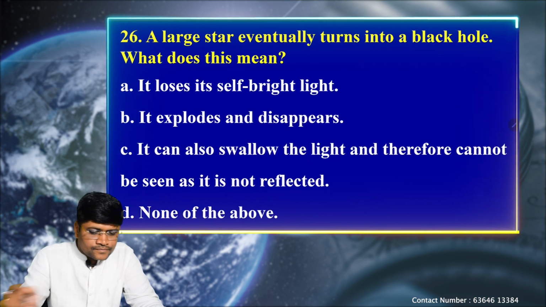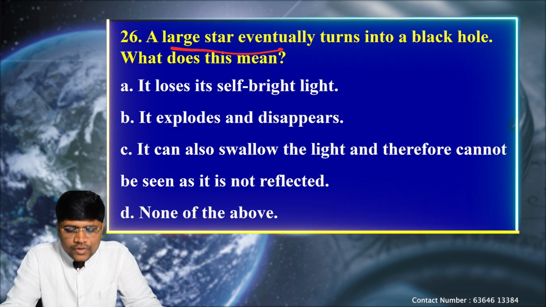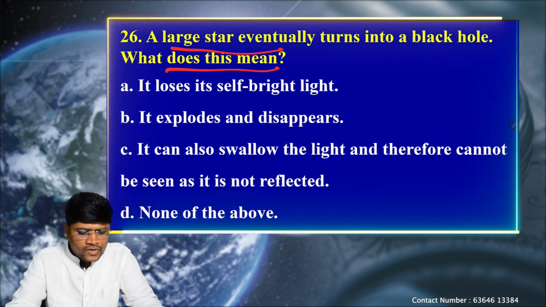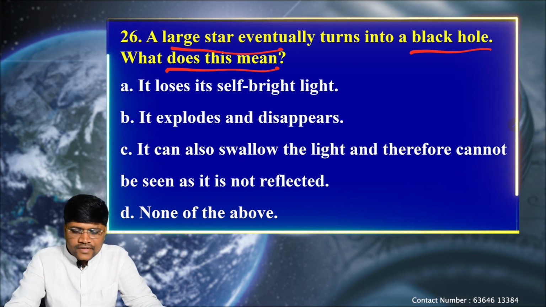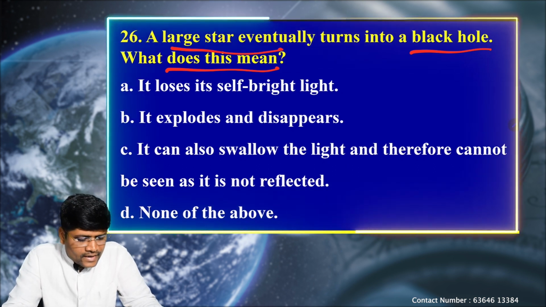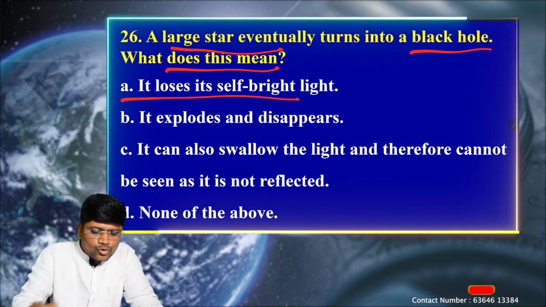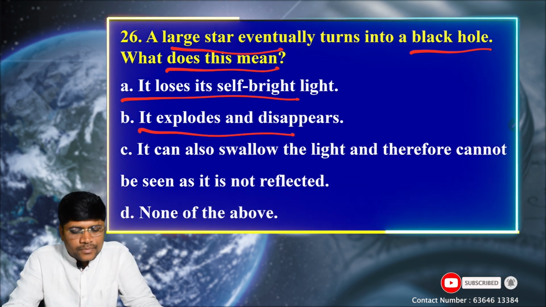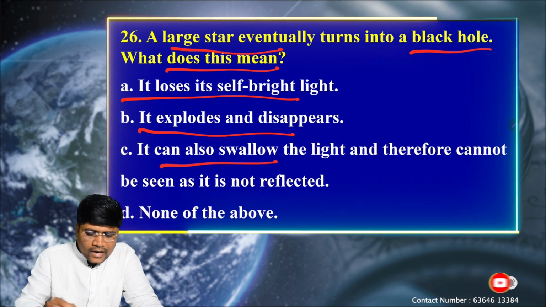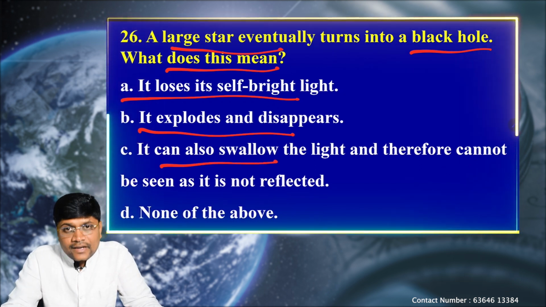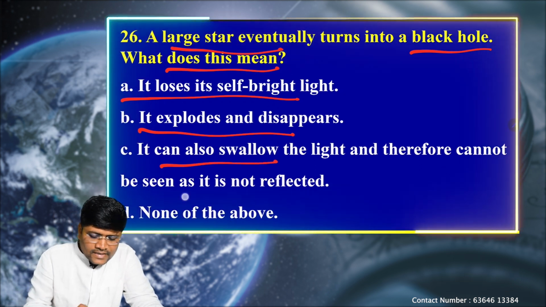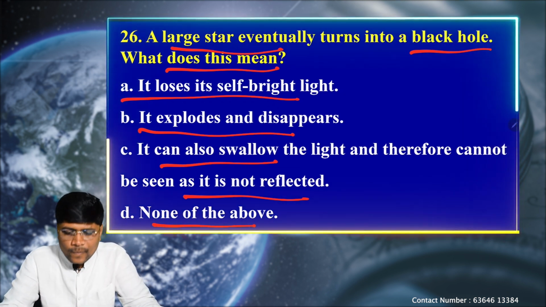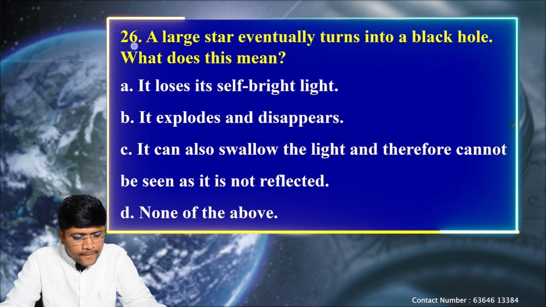The first question: a large star eventually turns into a black hole. What does this mean? That means if a star turns into a black hole, what does it indicate? Option A, it loses its self-bright light. B, it explodes and disappears. C, it can also swallow the light and therefore cannot be seen as it is not reflected. Next, D, none of the above. Let's see the explanation.